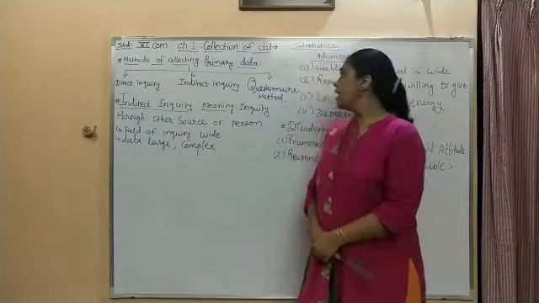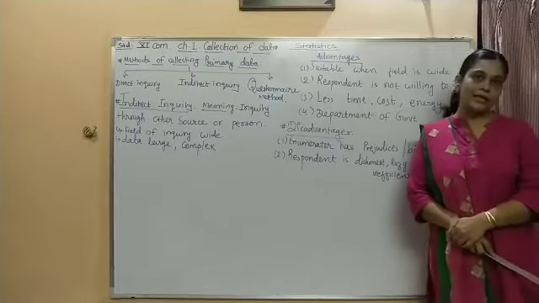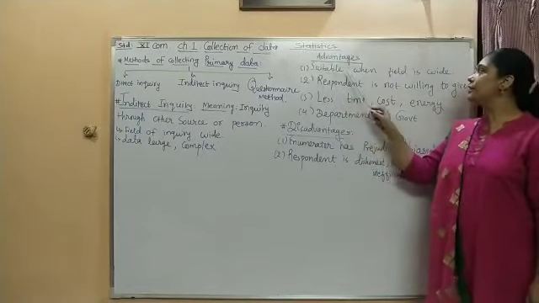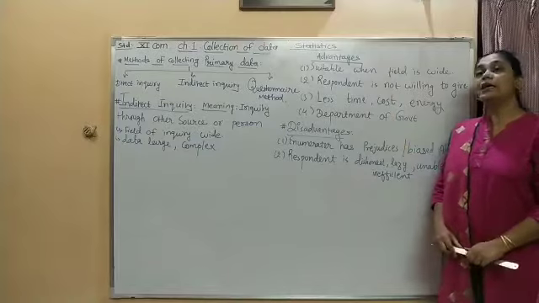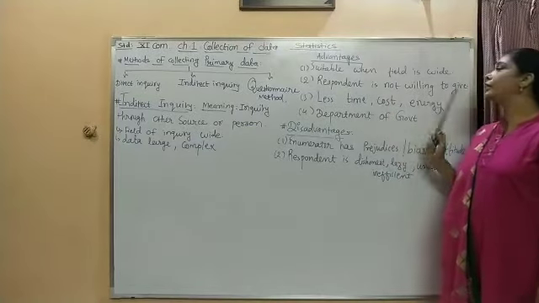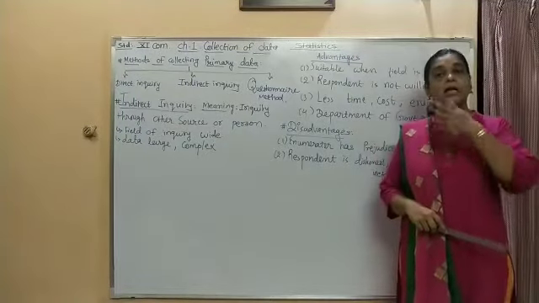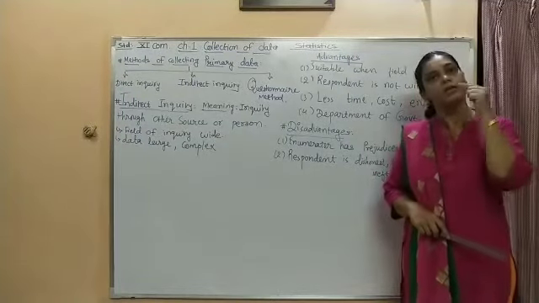Now let's see the advantages and disadvantages. Advantages means the benefits of having the indirect inquiry. The first one is, it is suitable when the field of inquiry is so wide. Right now I told you, when the field of inquiry is too wide, the area of the study is too wide, then it is advisable to go for indirect inquiry. The second one is the case where the respondent is not willing to give the answer. It may happen that the person I am asking the question, as an enumerator, is not willing to give the answer.